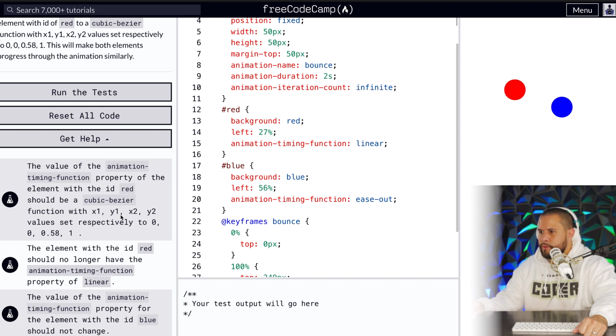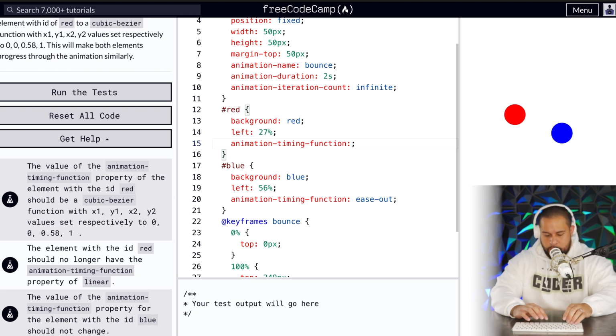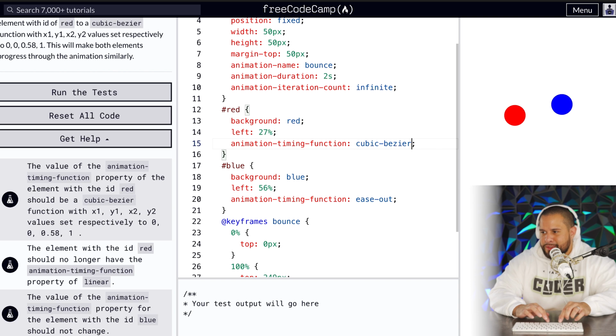Cubic Bezier. So we'll get rid of this. We'll go cubic Bezier. Man, hopefully I'm saying that right. Correct me in the comments if I'm not.